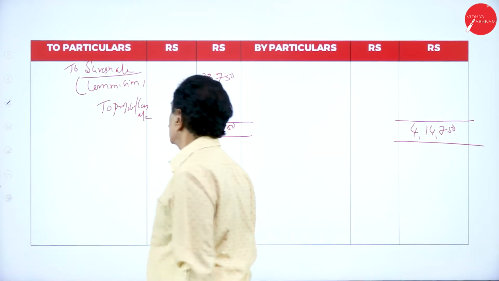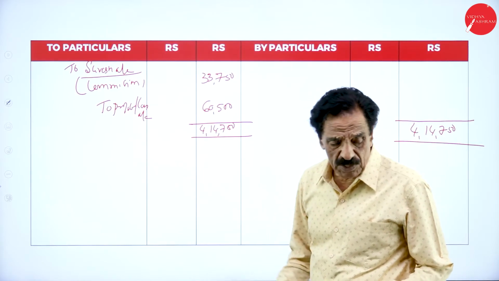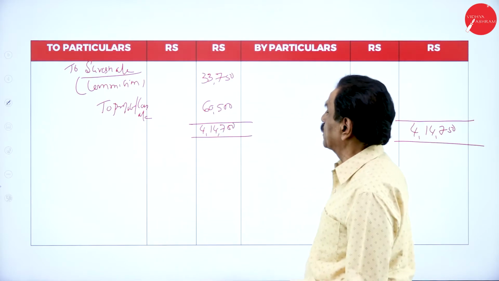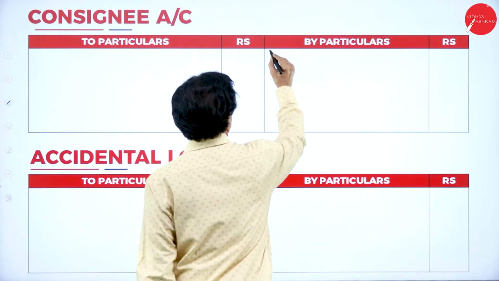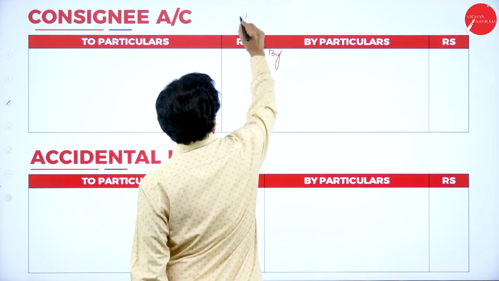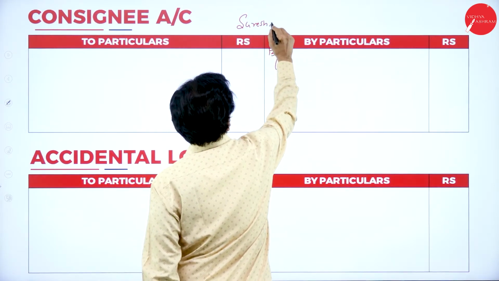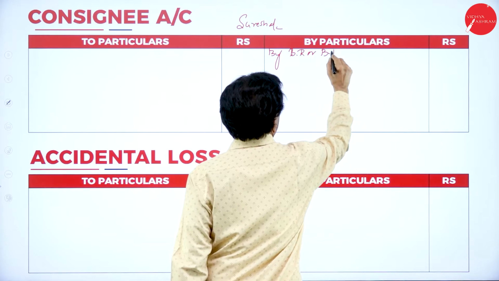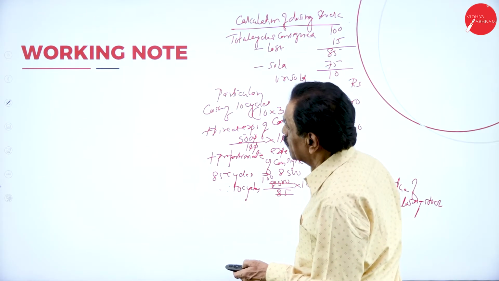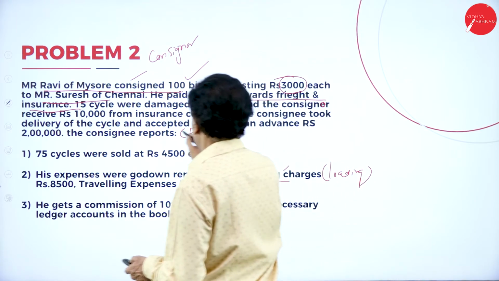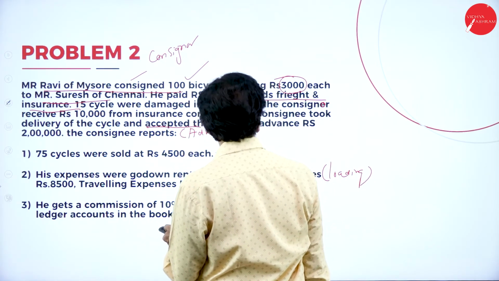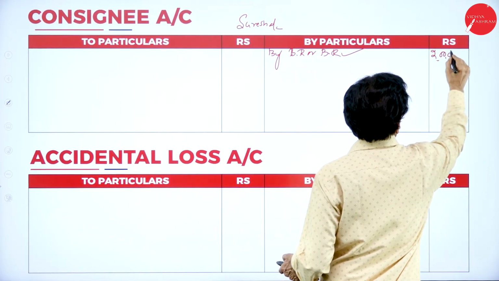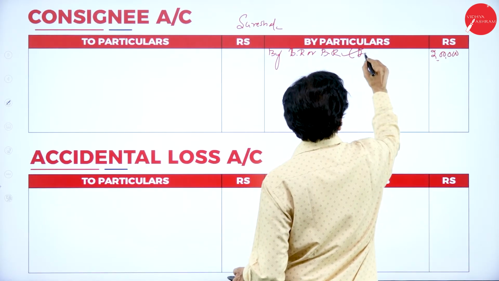So, to profit and loss, it is a profit to consignor to the extent of 60,500 rupees. To whom is it a profit? It's a profit to consignor. We'll move to the consignee account, this is Suresh account, by bank, BR. What has he given? Bill is given as advance. He has accepted the bill. So BR is given, 2 lakh, as an advance.